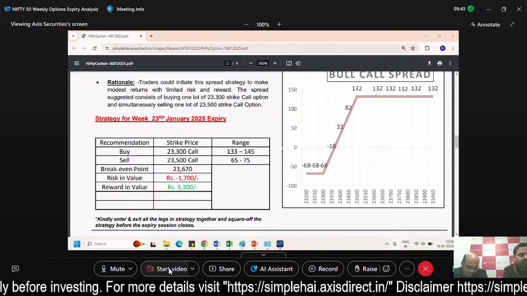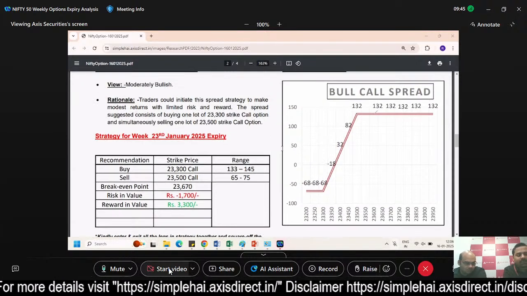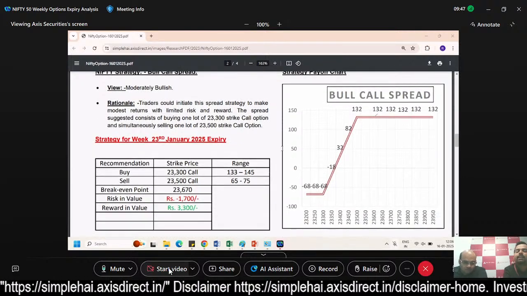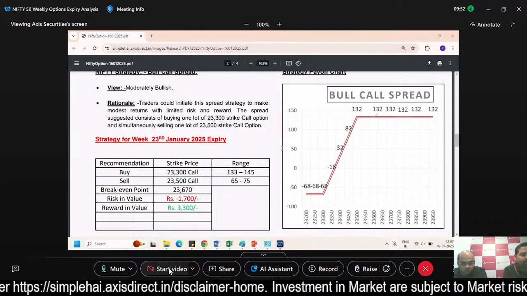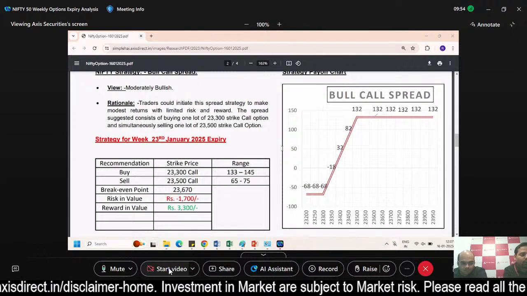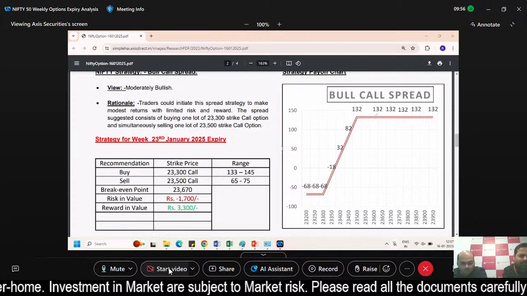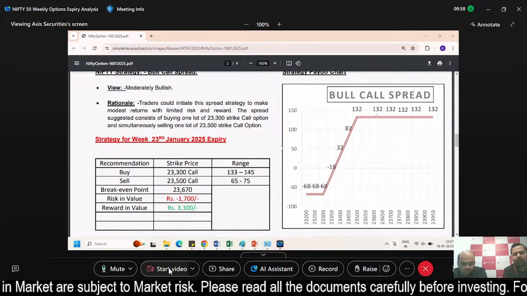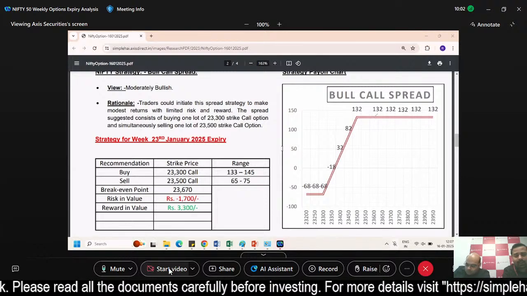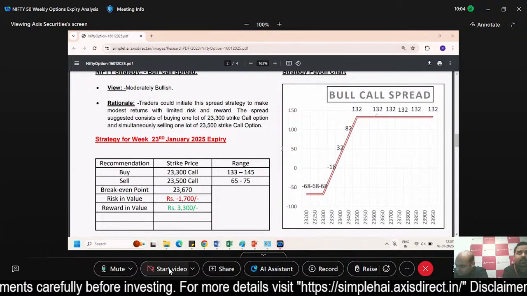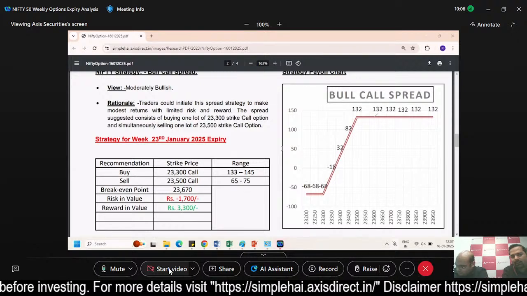Now why have we suggested the bull call spread? In a bull call spread, you buy the call and simultaneously you sell a call also. Normally, the margin requirement will be around 30 to 40,000, and your work is done. But in case you are doing a naked call sell, or the put sell, there the margin requirement is higher.